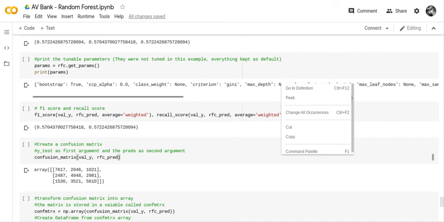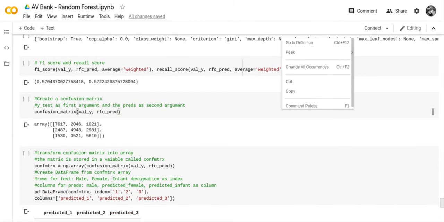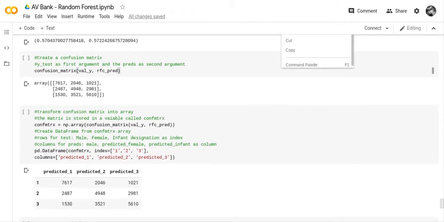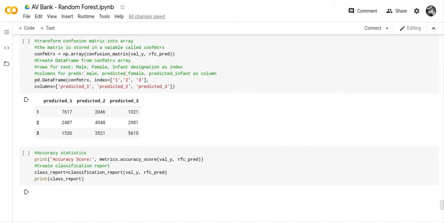We checked our F1 score. We created a confusion matrix, and another confusion matrix, which tells you how many 1, 2, and 3 were predicted, and it's using the synthetic data as well.